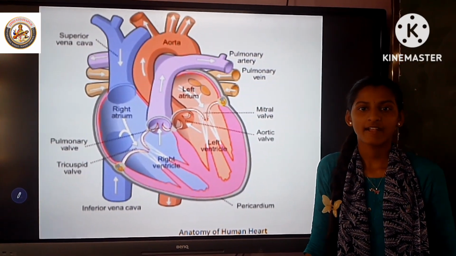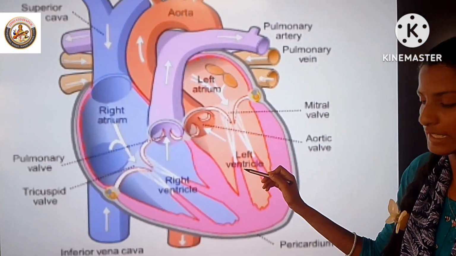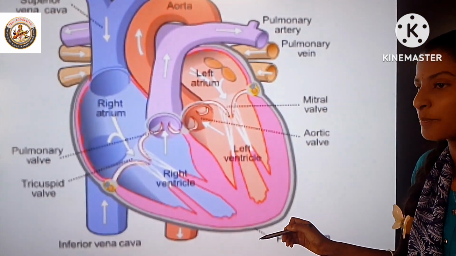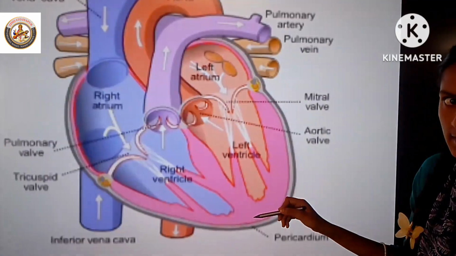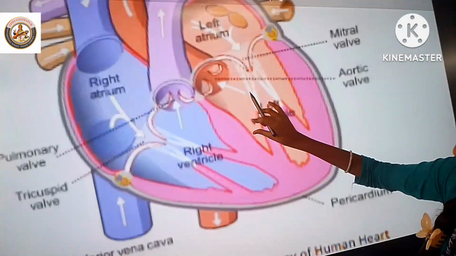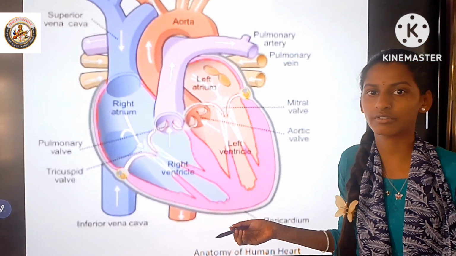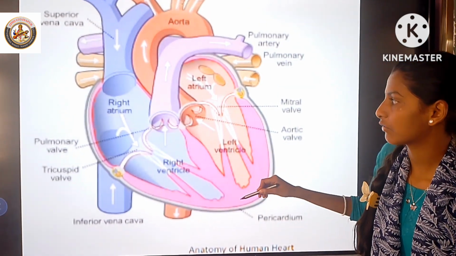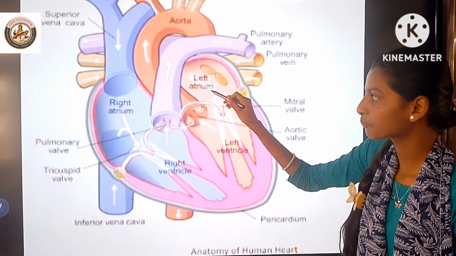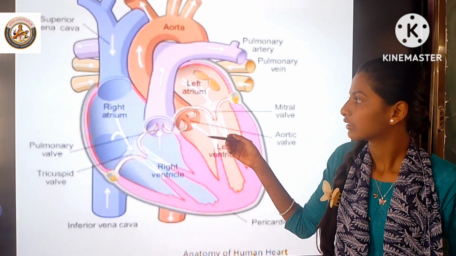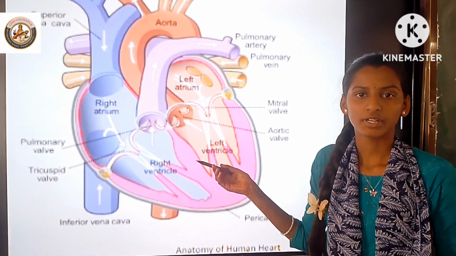What will happen if valves are not there in the heart? Generally, blood flows from atrium to ventricle, and from ventricle to blood vessels. Valves allow the blood to flow in only one direction. If there are no valves, the blood flow will be disturbed. There is a backward flow of blood, from blood vessels to ventricle, and ventricle to atrium. The total function of the heart is disturbed. This causes human death.